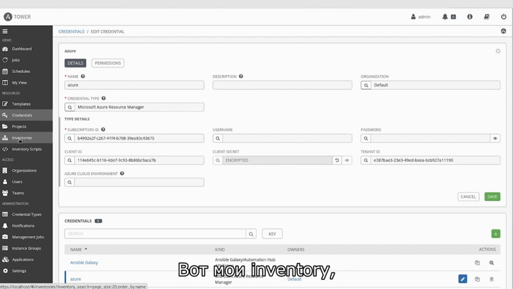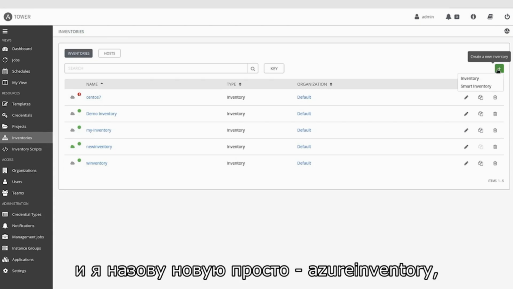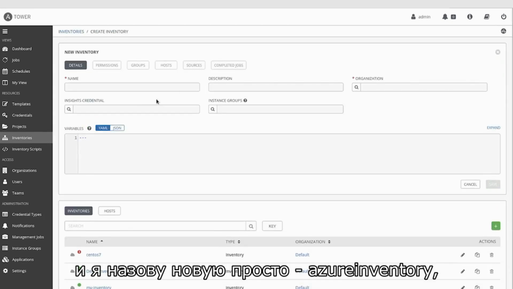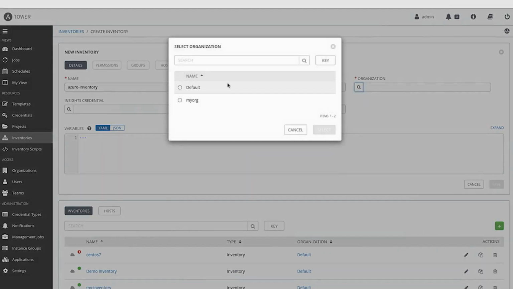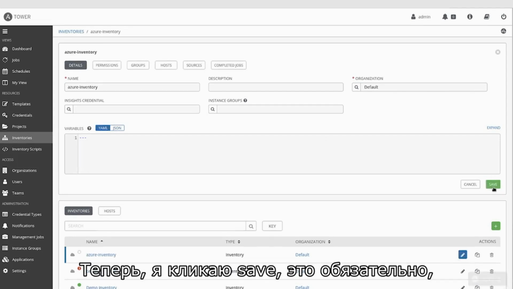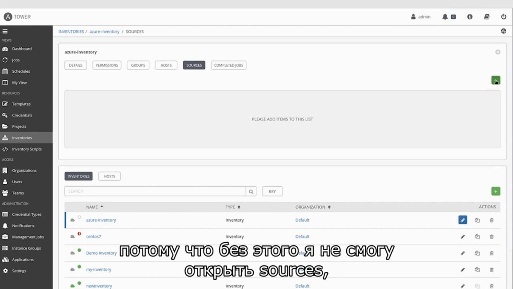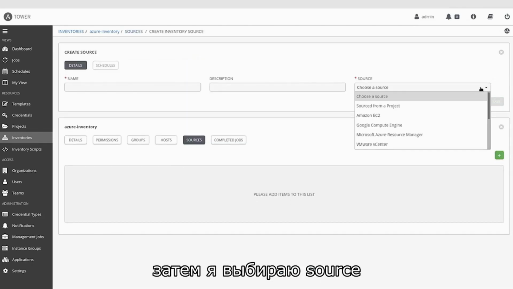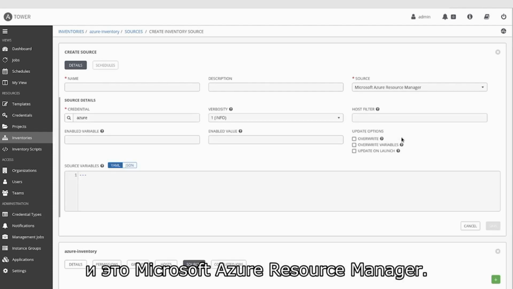So here's my inventory. And I'm calling it Azure inventory, connected to the default organization. Oh, and I'm clicking save, which is required because without it I can't go to the sources. And this time I choose a source, and the source is Microsoft Azure Resource Manager.